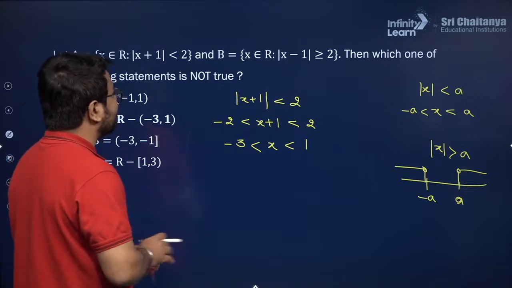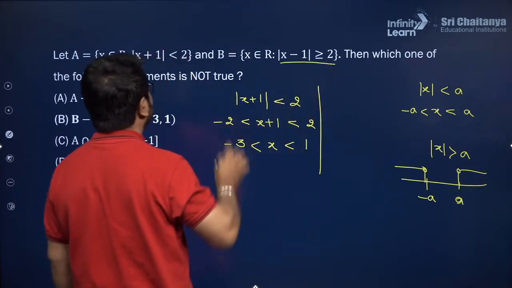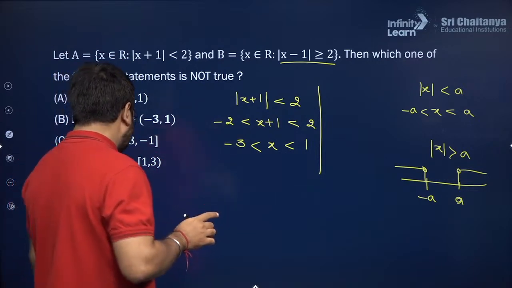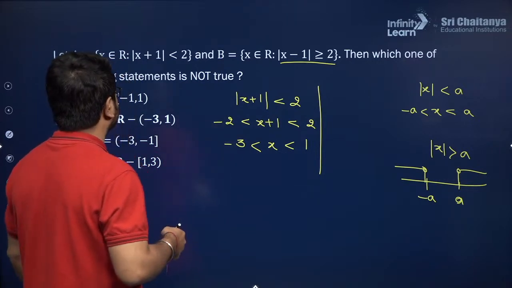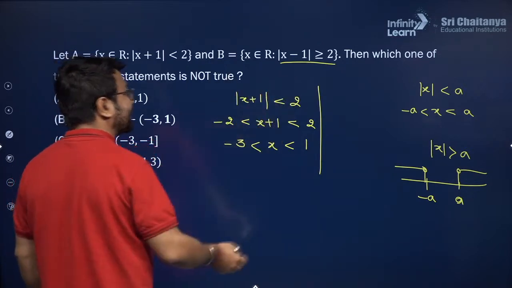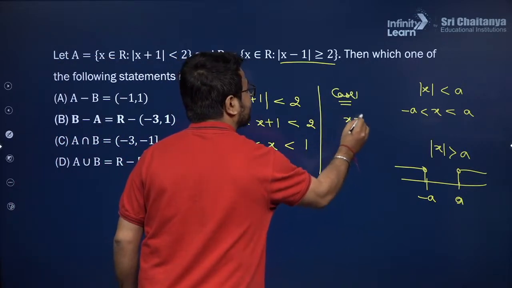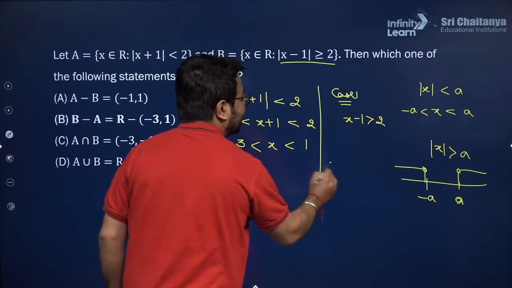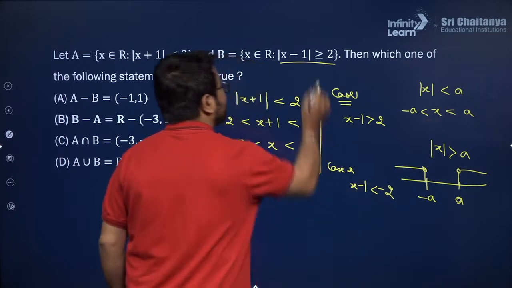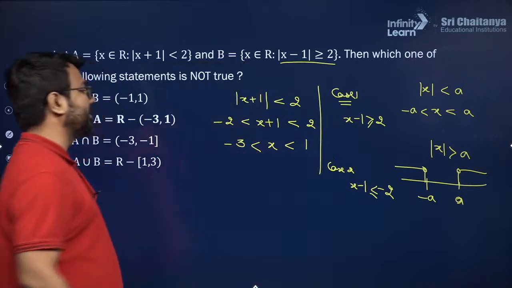Now there is another set B given to you, and in this set B it has been clearly mentioned that mod of x minus 1 is greater than or equal to 2. So how will I be able to attempt this question? If mod of x minus 1 is greater than or equal to 2, there will be two cases for it. First case is x minus 1 will be greater than or equal to 2, and the second case will be x minus 1 will be less than or equal to minus 2. Since there is a sign of equality, I will put the sign of equality in this particular solution.